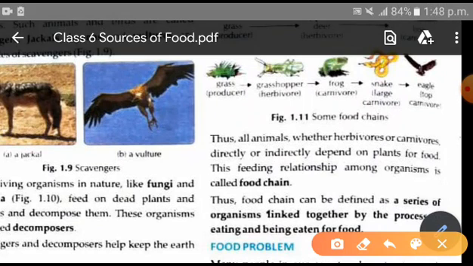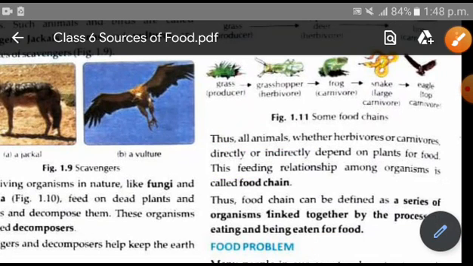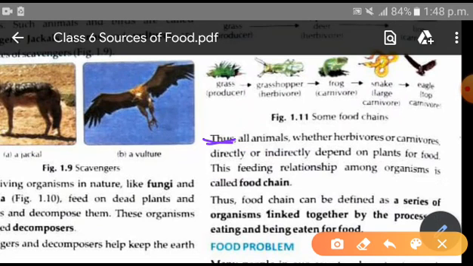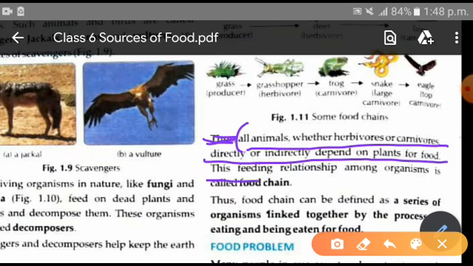Underline the definition. See, this feeding, thus animals, whether... no need to write this, or write all, okay, just write it like this, from cut this thus. Cut means when the definition comes, you will write: all animals, whether herbivores or carnivores, directly or indirectly depend on plants for food. This feeding relationship among organisms is called food chain. Very, very important.